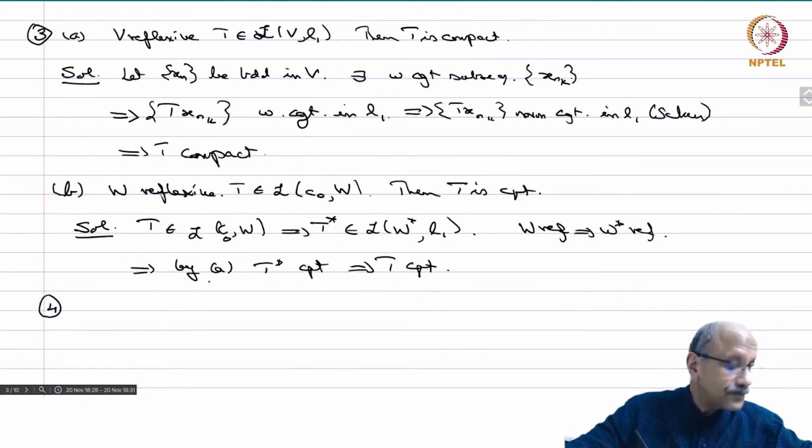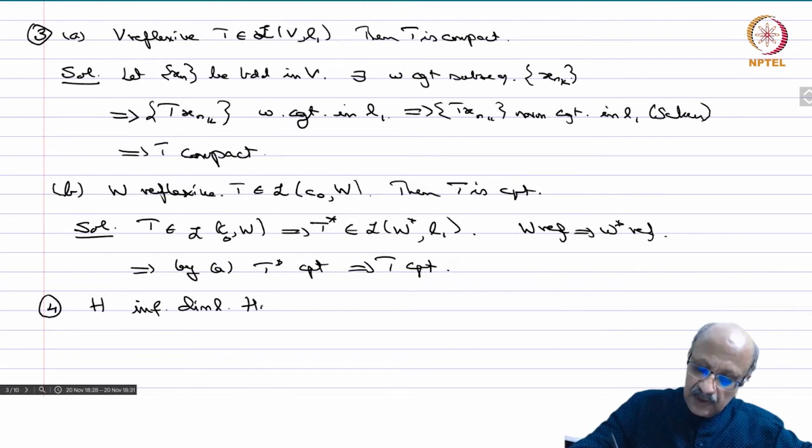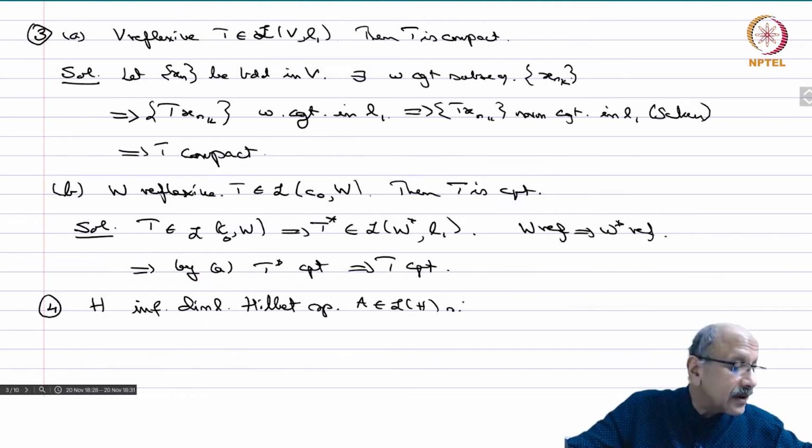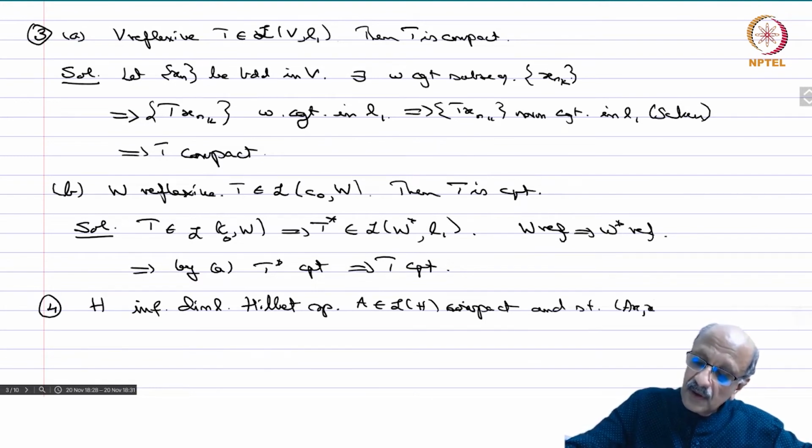Okay, 4. H infinite dimensional Hilbert space, A in L(H) compact, and such that (Ax,x) is strictly positive for x not equal to 0.